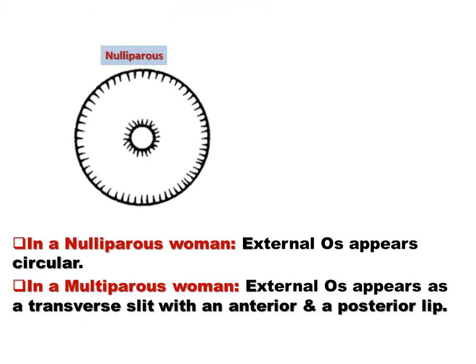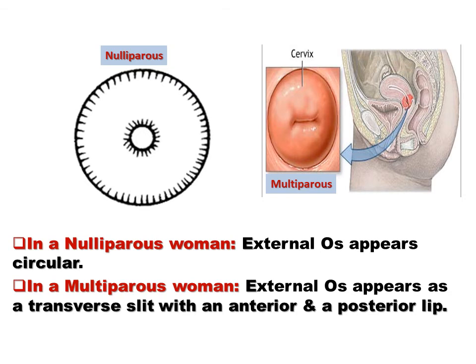So in nulliparous women, the external os appears circular. In multiparous women, the external os appears like a transverse slit with the anterior and posterior lips.